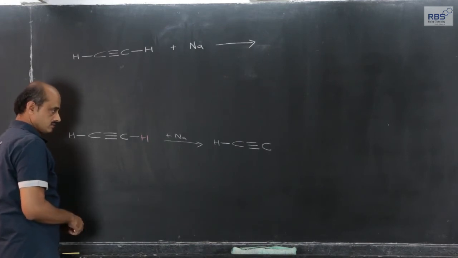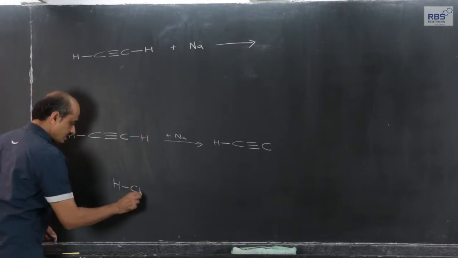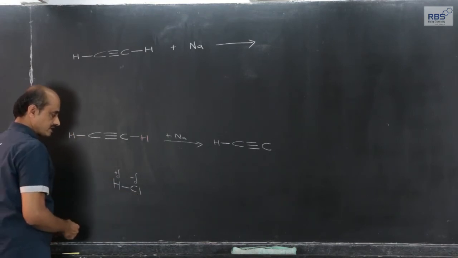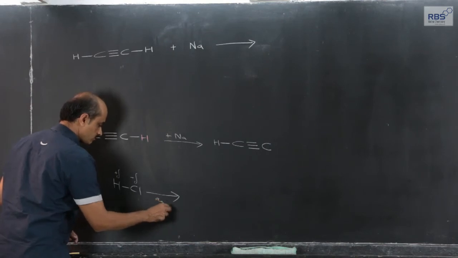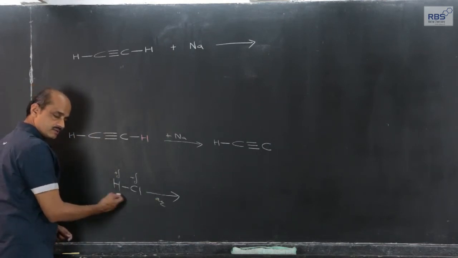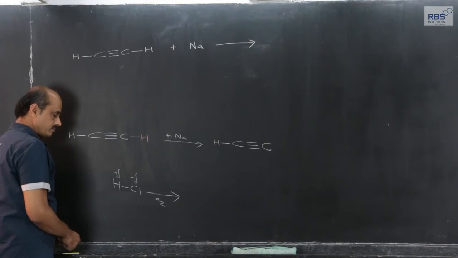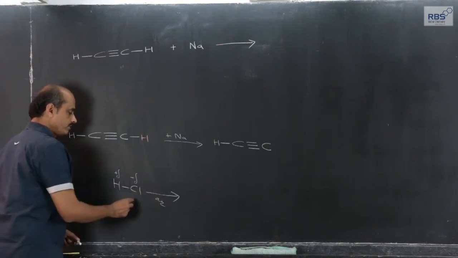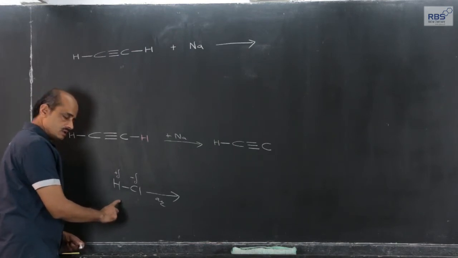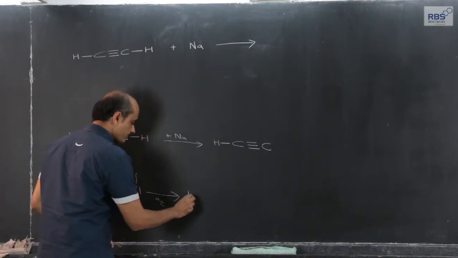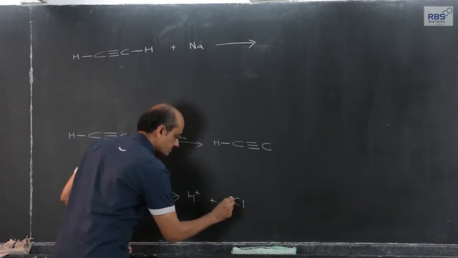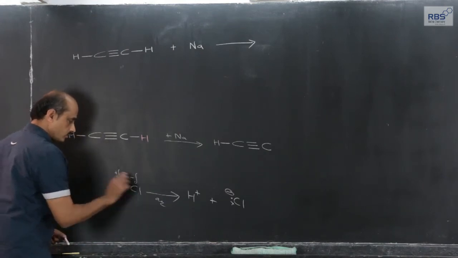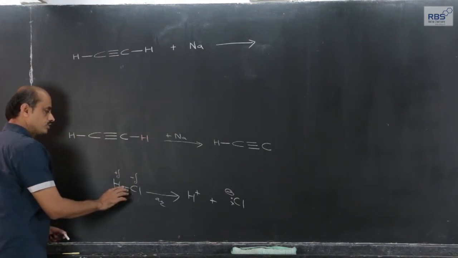Take any heterolytic breaking, for example HCl, which is also slightly polar because of electronegativity difference. When dissolved in water, heterolytic breaking takes place, as we are familiar with in this simple example, and the shared pair goes to chlorine. Why does it go to chlorine? Because chlorine is more electronegative than hydrogen, giving rise to H plus and Cl minus ions. The electron of chlorine remains with chlorine, but the electron of hydrogen also goes to chlorine.